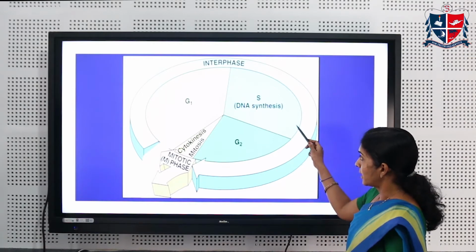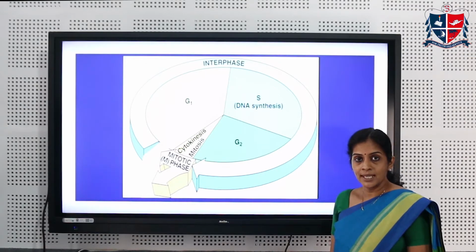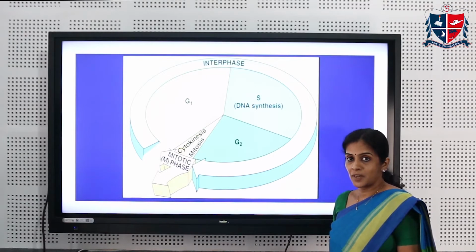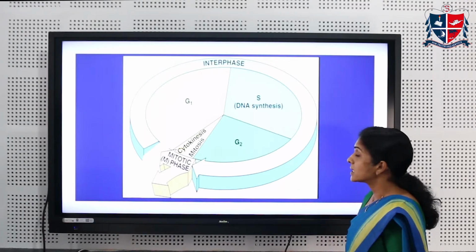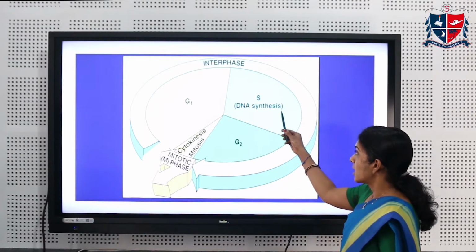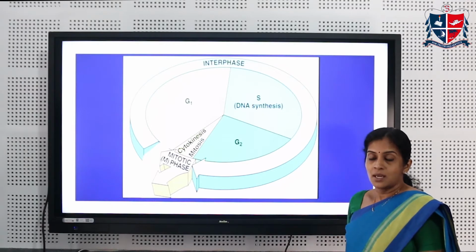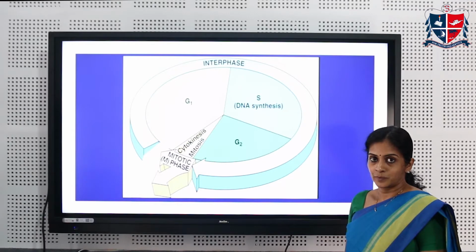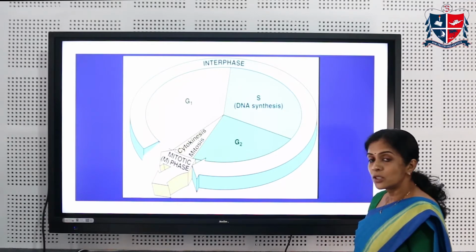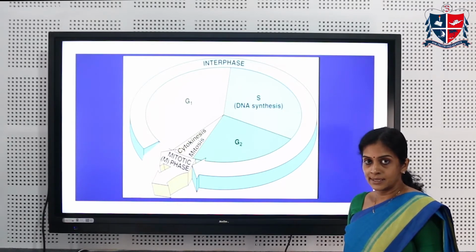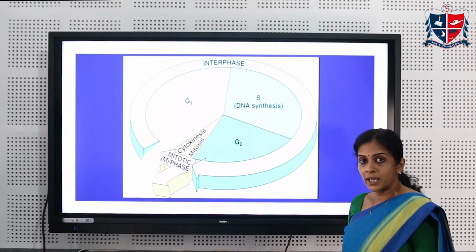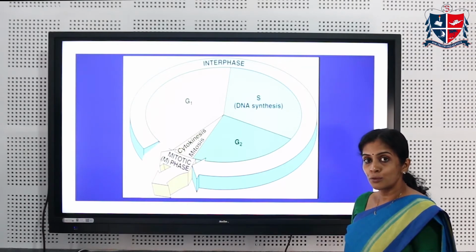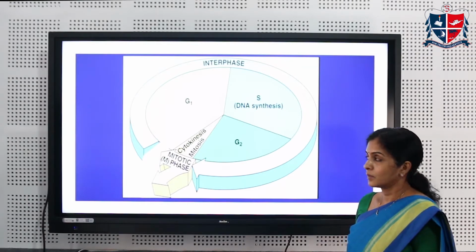The next phase is the S phase or synthesis phase, where there is DNA synthesis. During this phase, replication of DNA takes place. Since histones are also synthesized, there is replication of chromosomes too in this phase.